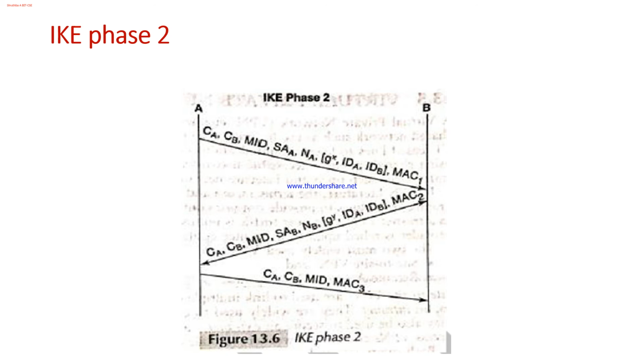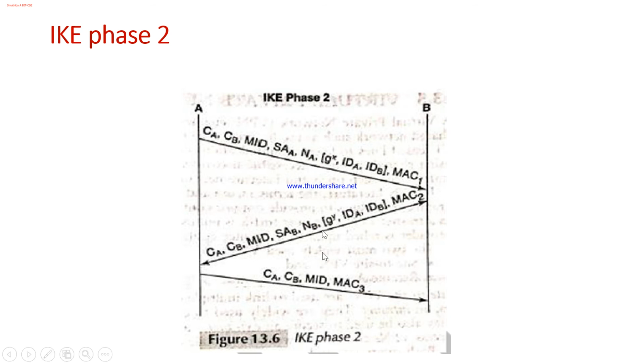To guarantee freshness, both sides also generate and transmit nonces NA and NB. Previously we specified these as RA and RB, the challenges or nonces, but now they are termed NA and NB.